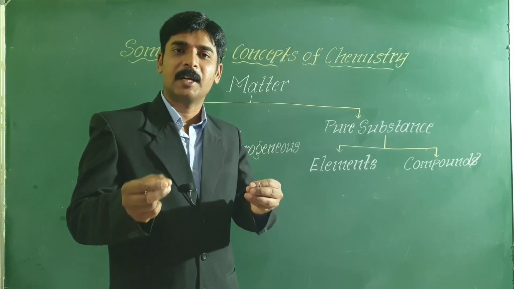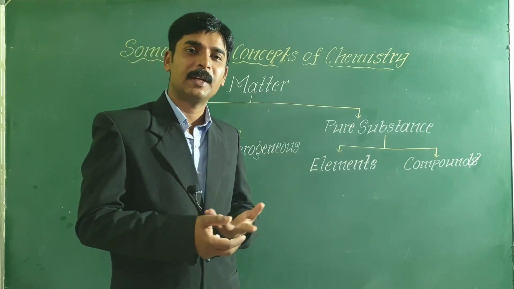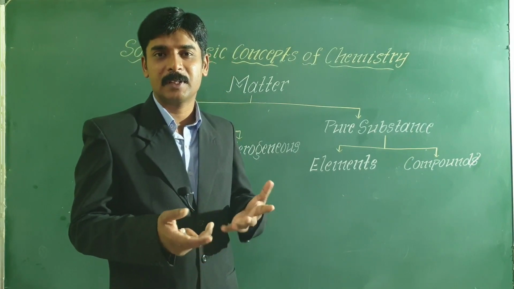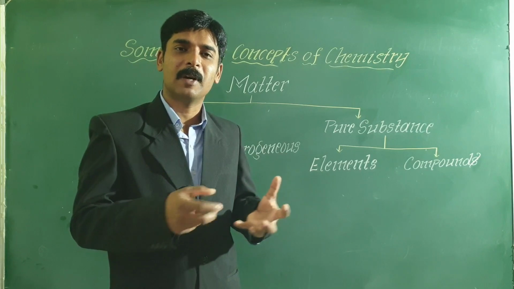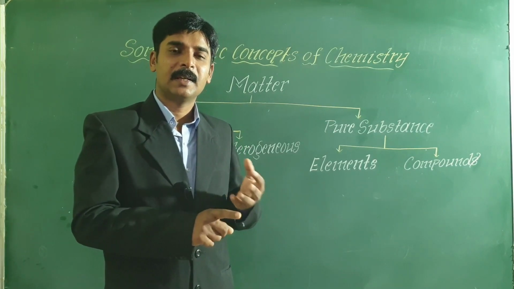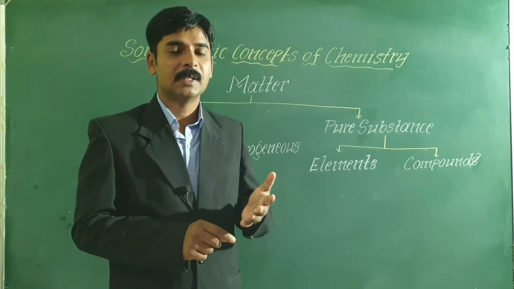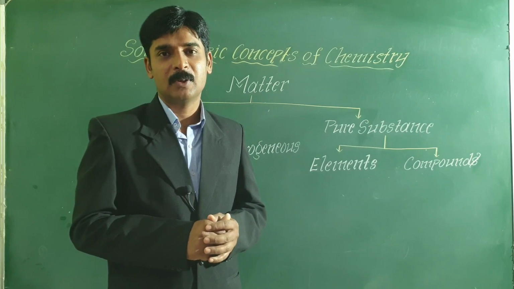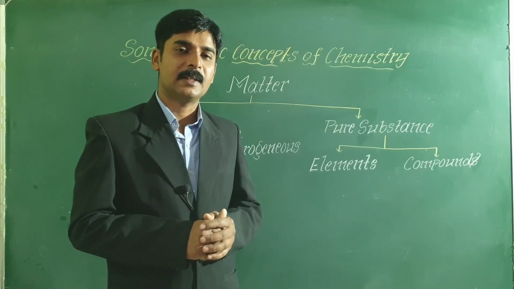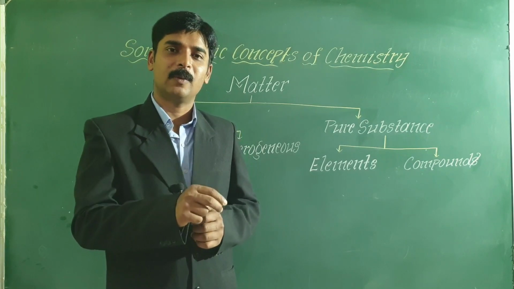You can take 5 gram of sugar and mix it with 8 gram of salt, or you can take 3 gram of salt and mix it with 6 gram of sugar. In any proportion by mass you can mix them. So, sugar and salt mixture. Air is mainly a mixture of 80% nitrogen and 20% oxygen. So air is a mixture. Sugar solution is a mixture of sugar and water.